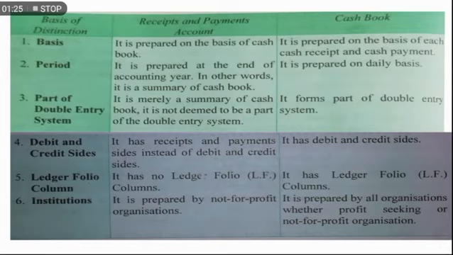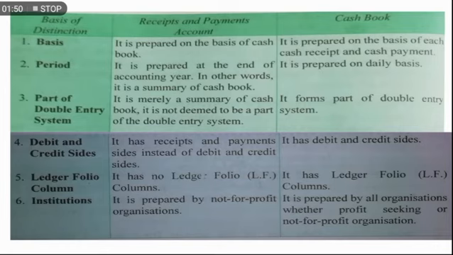Next, debit and credit sides. Any account will have a debit and credit side, but the receipts and payments account does not; rather, the debit side is called the receipt side and the credit side is called the payment side. But a cash book has a debit and a credit side. Number 5 is the ledger folio.